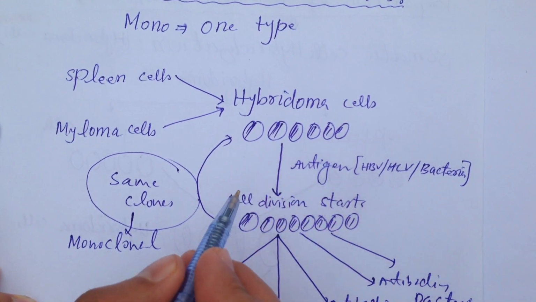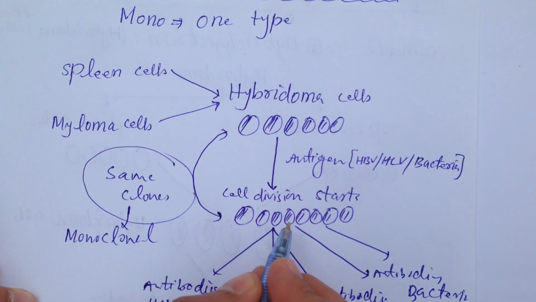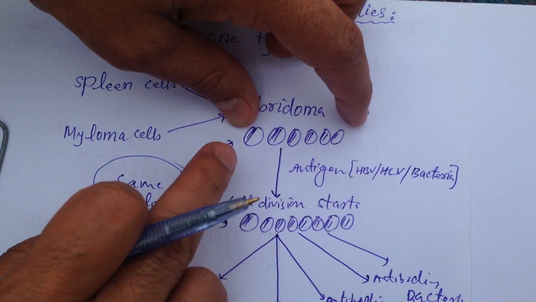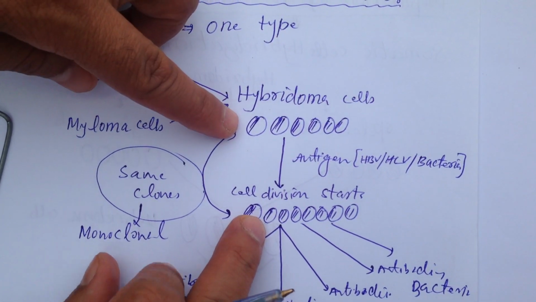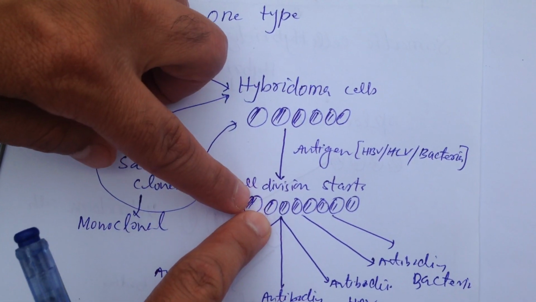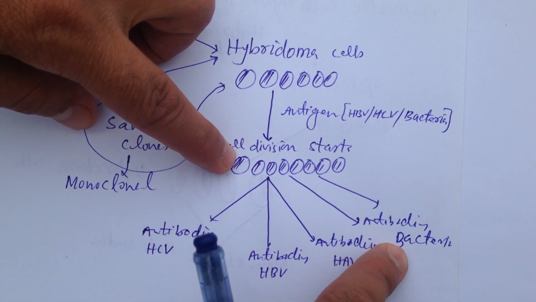The parental cells, which are actually the hybridoma cells, and the newly prepared cells, which are the clone cells, are 100% the same. That's why they are called monoclonal. The monoclonal term is used here because the parental and daughter cells are the same clones. Now these clones have the capability to produce a variety of antibodies.